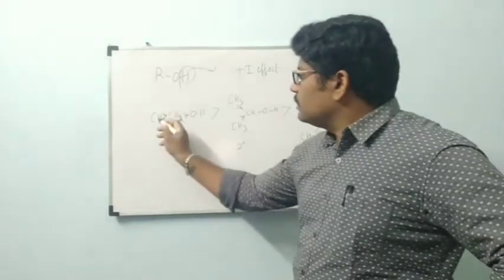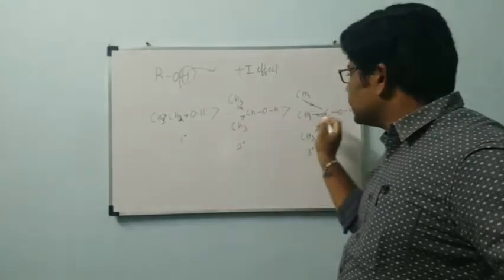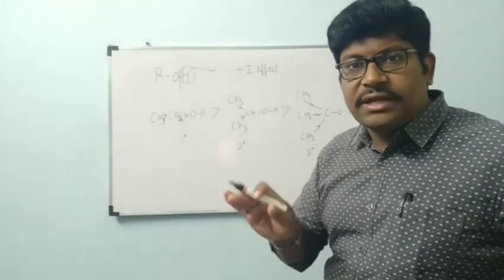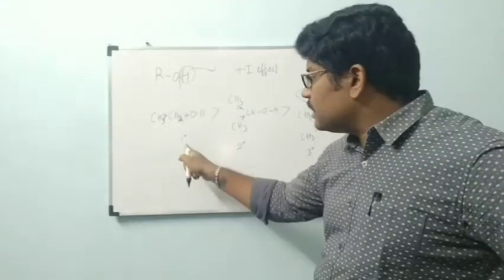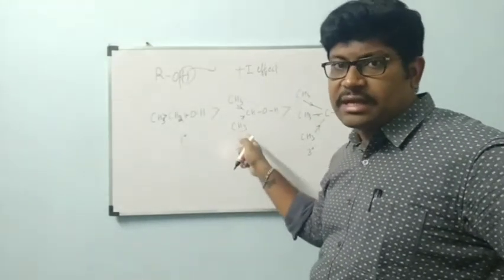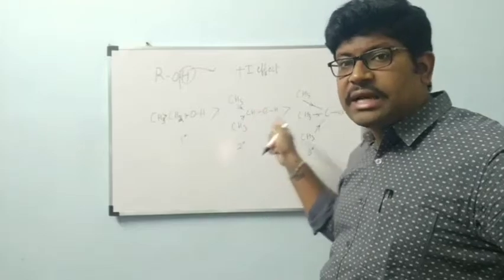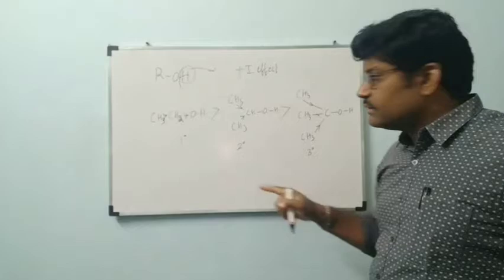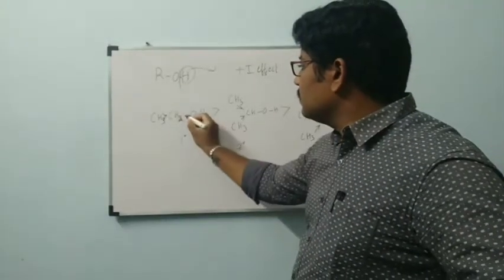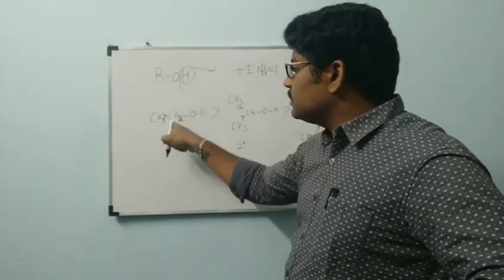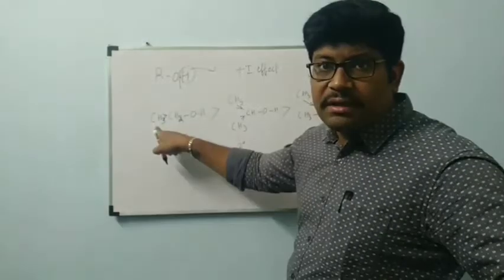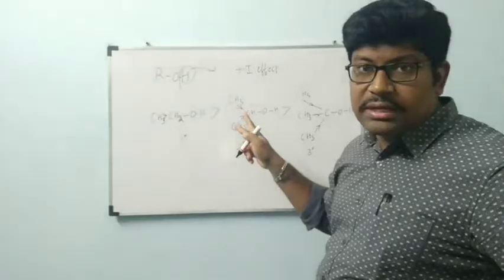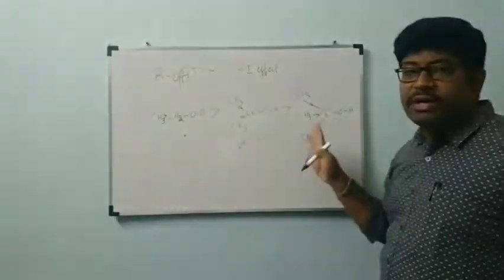Now, when these electron donating groups are increased, they will decrease the reactivity of that alcohol. That's why primary alcohol is more reactive than secondary alcohol. Secondary alcohol is more reactive than tertiary alcohol. When the electron donating groups are increased, here I am not mentioning this arrow mark. The CH2 is bonded with 1 methyl group, which is electron donating. Here 2 methyl groups are there, 2 electron donating groups. Here 3 electron donating groups are there.